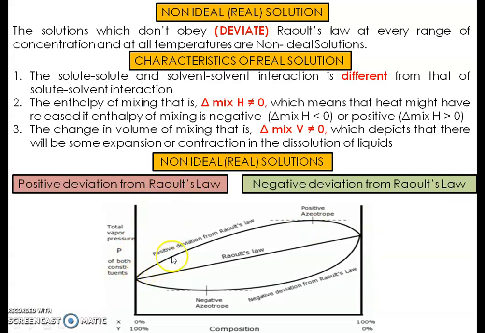If this curve is on the upper side, then this deviation is called positive deviation from Raoult's law, and this type of solution we call positive azeotrope kind of solutions. And when the total vapor pressure of the solution decreases and the graph goes downward, then this is called negative deviation from Raoult's law, and this kind of solutions we call negative azeotropes. So in this simple diagram we can understand there is positive deviation as well as negative deviation from Raoult's law in non-ideal solutions.